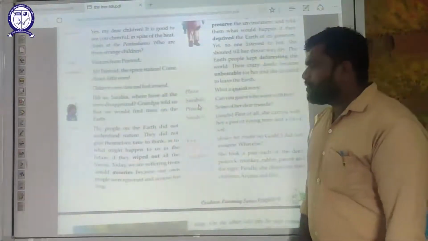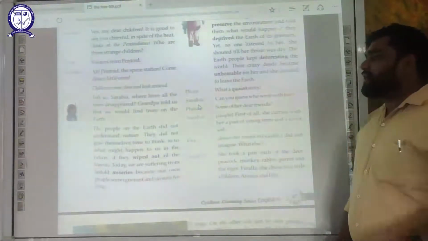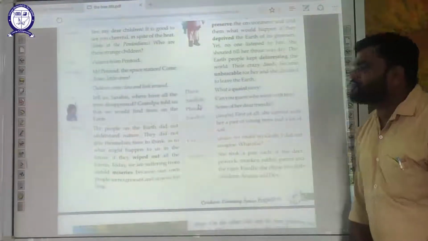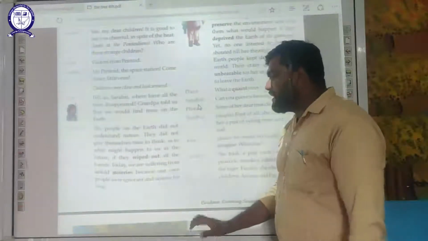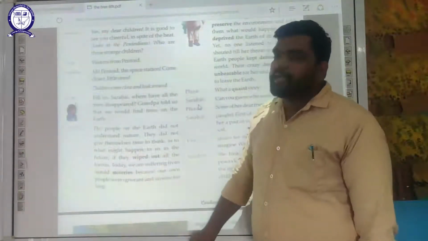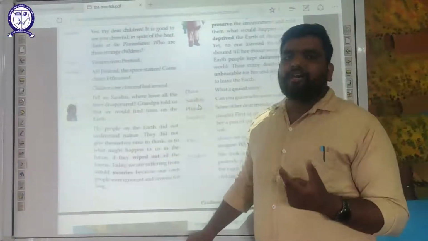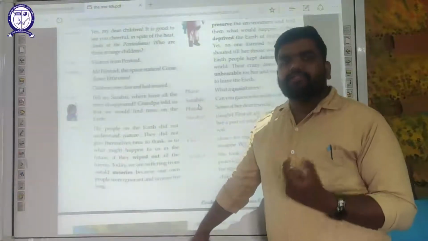Sarabai says, the people on the earth did not understand nature. They did not give themselves time to think as to what might happen to us in the future. They wiped out all the forest, and today we are suffering from untold miseries because our own people were ignorant and unwise for long. Now Zion asks about where the tree is, where the fruits and flowers are, where the river is. Okay. Now Sarabai tells that it is just because of us.